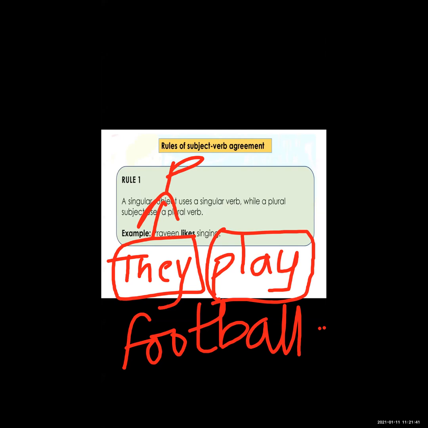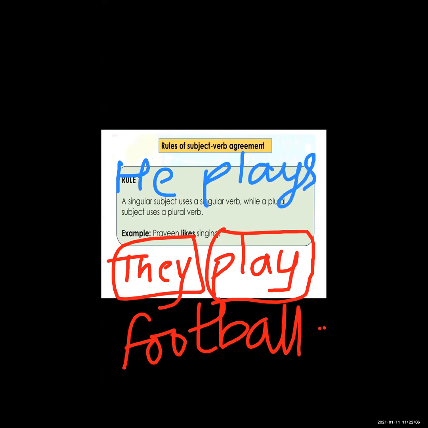Now see, I'm going to give the same example in a singular way. I'm using the blue pen now. I have to write this example using a singular subject and a singular verb. He plays football. See, I wrote the same example in singular form.